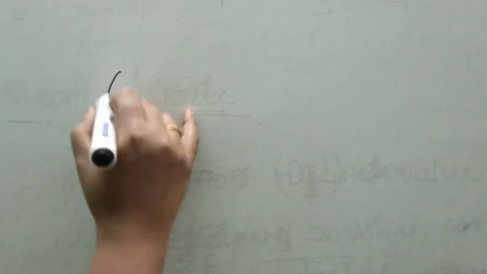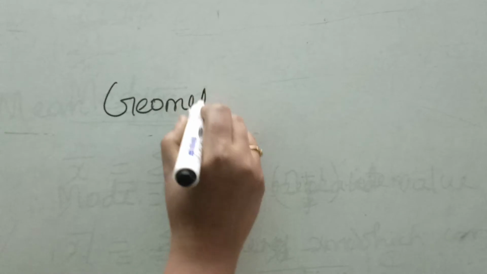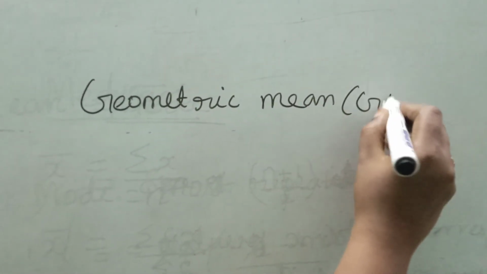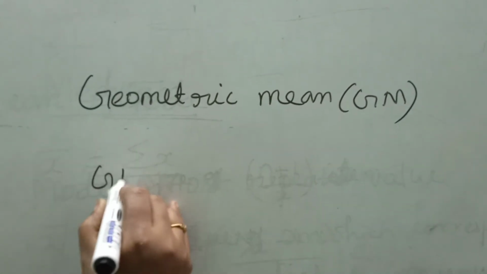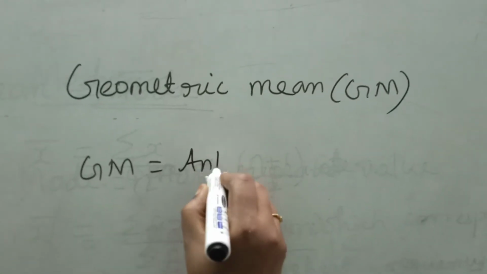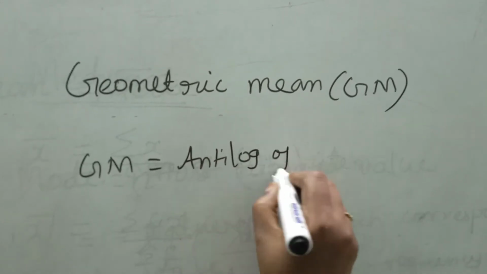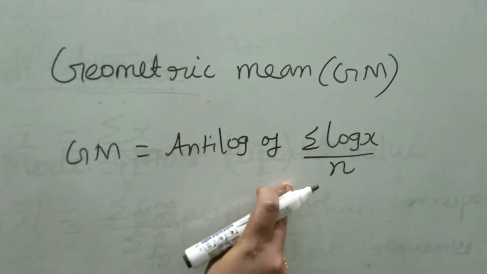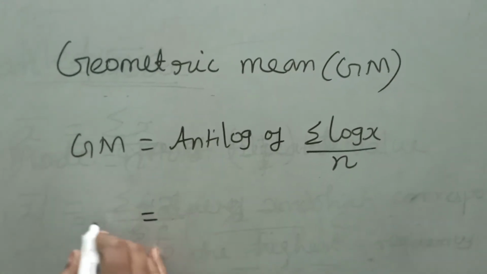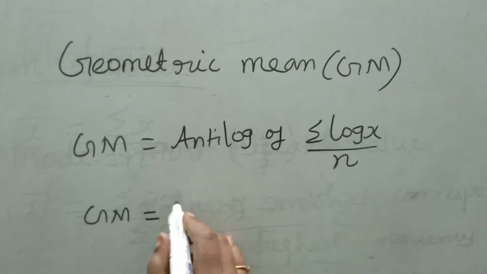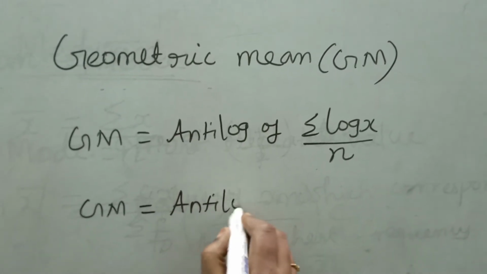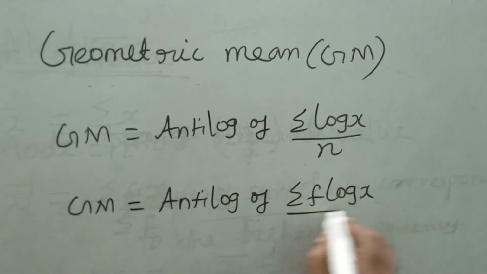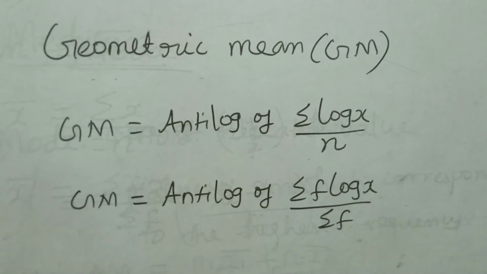Next, we will see geometric mean, shortly known as GM. Geometric mean for individual series is antilog of sigma log x divided by n. This is for individual series. For discrete and continuous series, GM equal to antilog of sigma f log x divided by sigma f.